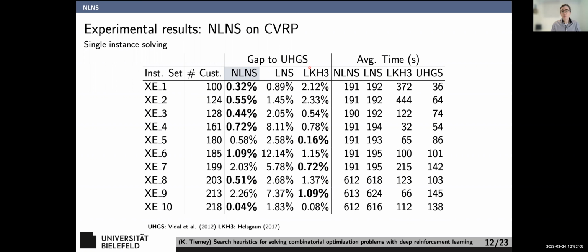But the good news is we can compete very competitively with LKH3. And of course, LKH3 is a great heuristic, right? I mean, it's really, really good. So I'm very happy that with NLNS we're able to learn very effective heuristics that beat LKH3 in most of the cases that we have. There's more in the paper.